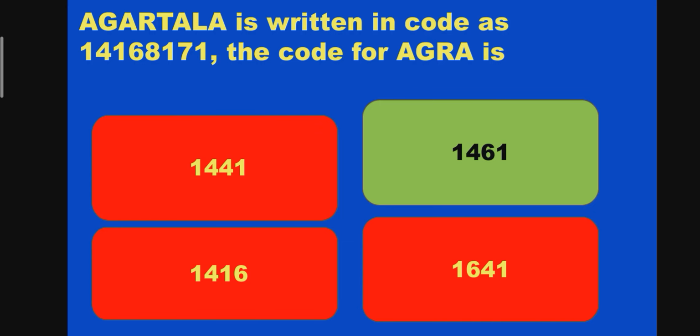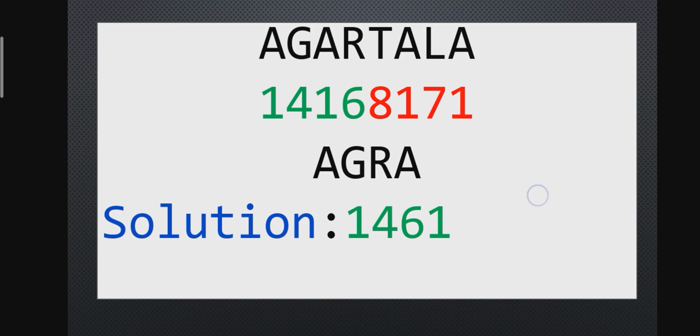Here the word Agartala is given the code 14168171. Here A is 1, G is 4, R is 6, again A is 1. For Agra, the answer is 1461.